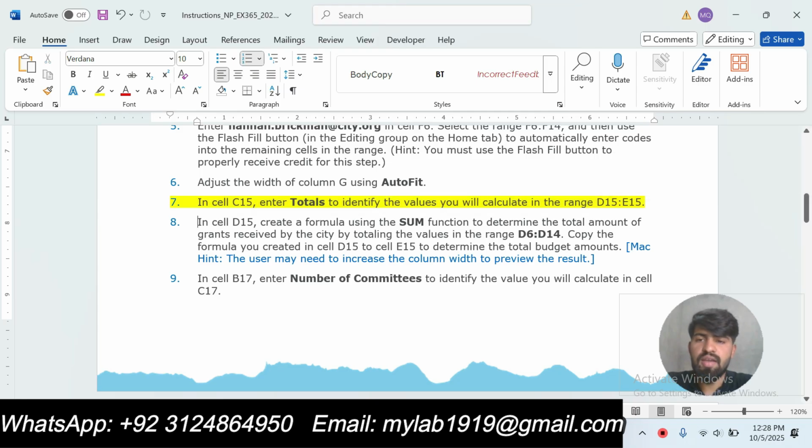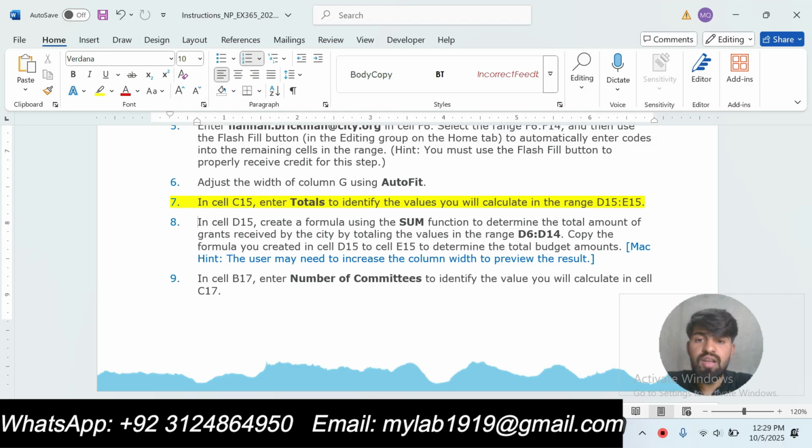Our step number 7 is in cell C15, enter totals to identify the values you will calculate in the range D15 to E15. We are supposed to enter totals in cell C15.